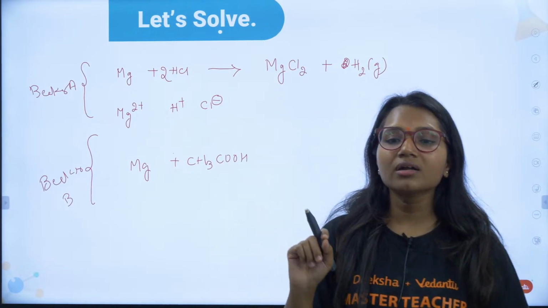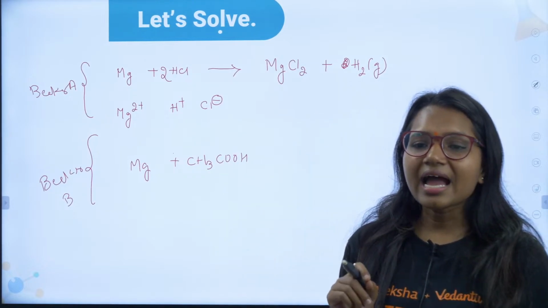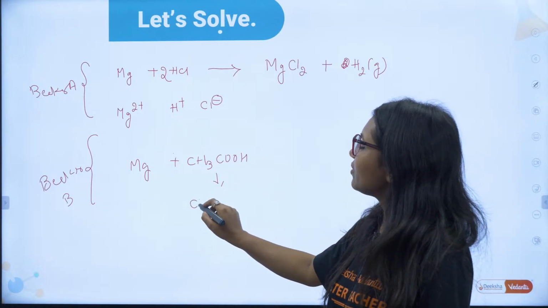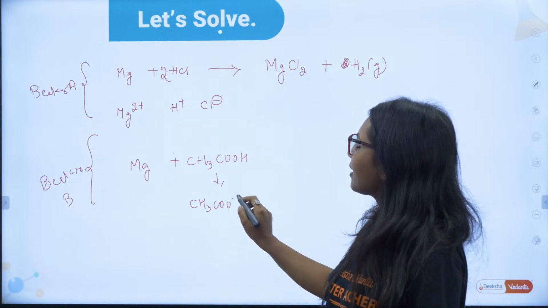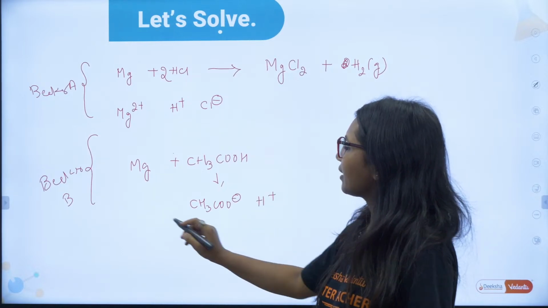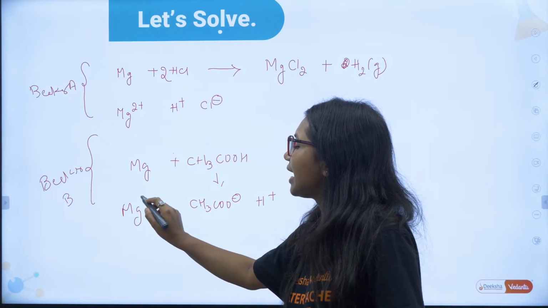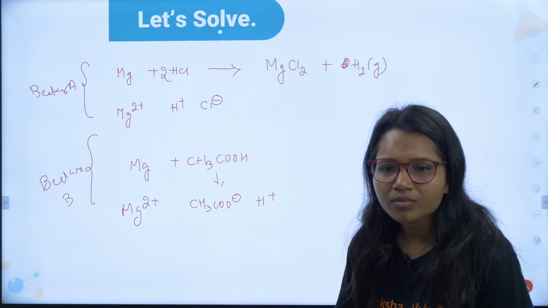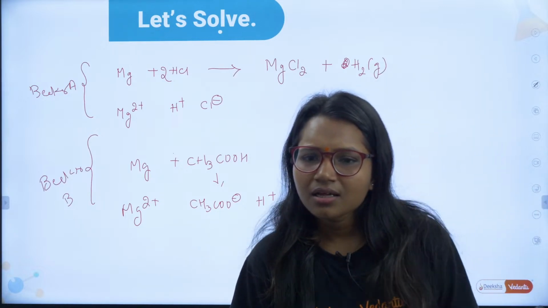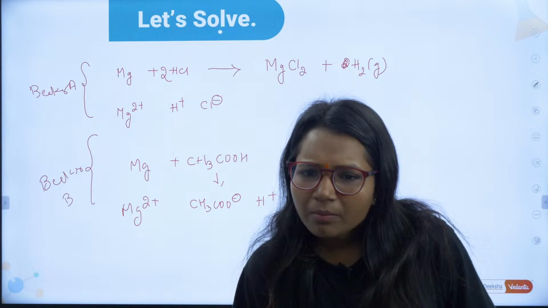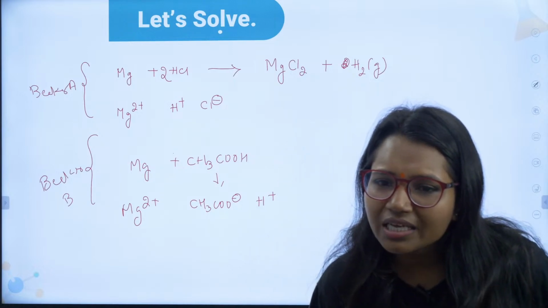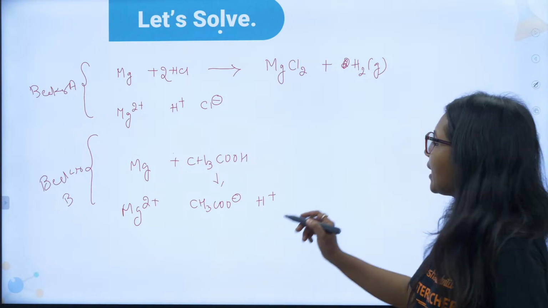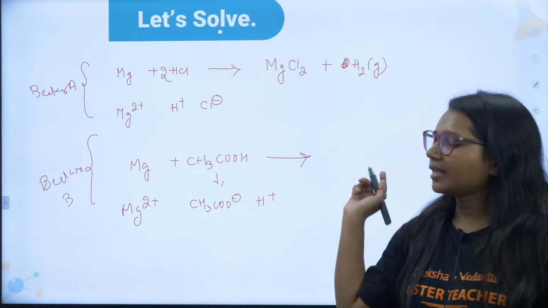Acetic acid will give you what? Absolutely correct. Acetic acid will give you acetate ion and H plus ion. And here magnesium will be Mg2 plus. So can you tell me the salt formed here? Manikanta, because the reaction gives the product hydrogen. Absolutely correct. So what is the salt here?